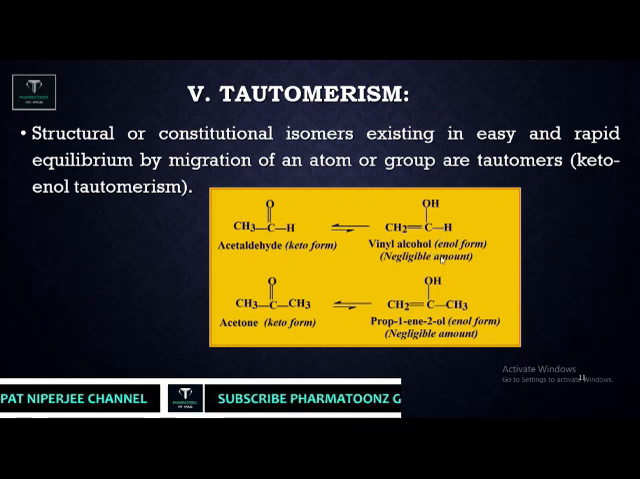So why is it called enol form? Because this is an alcohol. For alcohol the suffix is ol, and en comes from alkene. So the alkene carbon is directly attached with the hydroxyl group, the alcoholic OH group. Hence it is called enol form. And in acetone again keto-enol tautomerism is there, this is the keto group and this is the enol group.